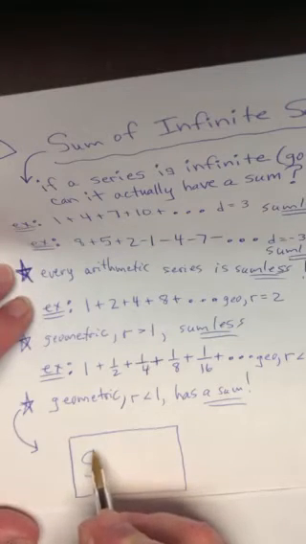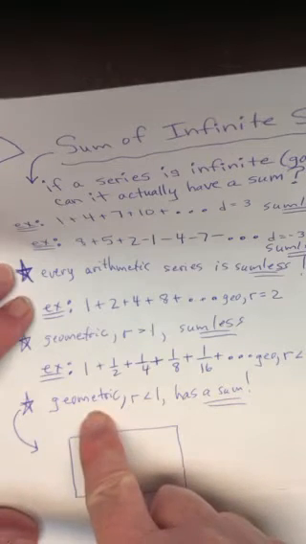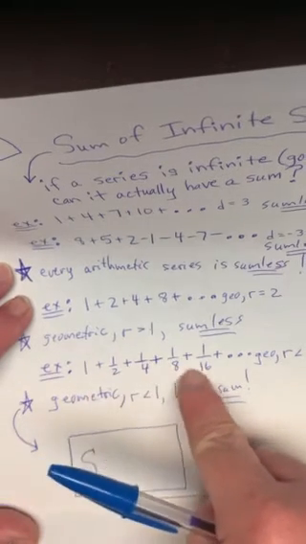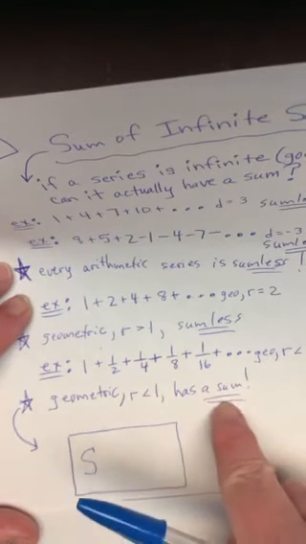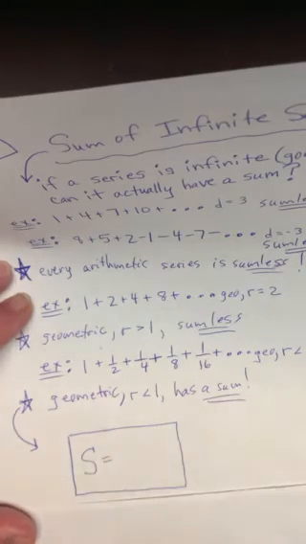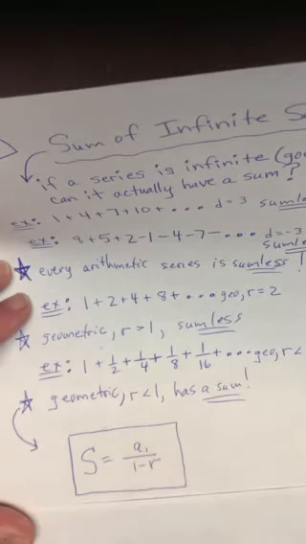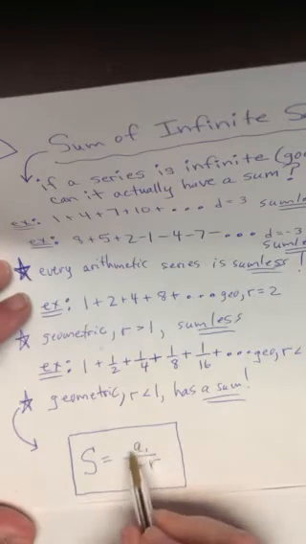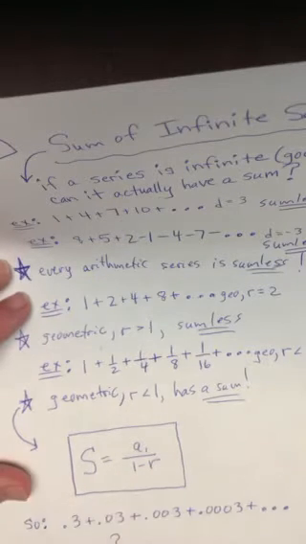To find the sum of the whole geometric series, when the ratio is a fraction smaller than 1, it has a sum, believe it or not, and the sum is S = a sub 1 over 1 minus r. So you take the first number and divide it by 1 minus whatever the ratio is.